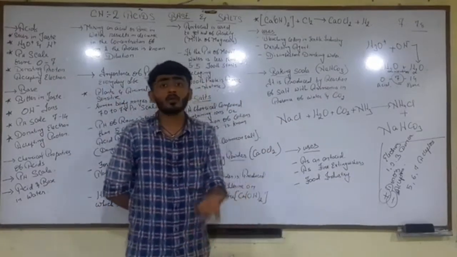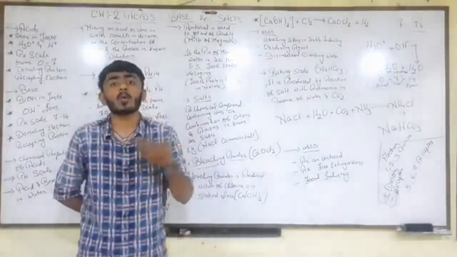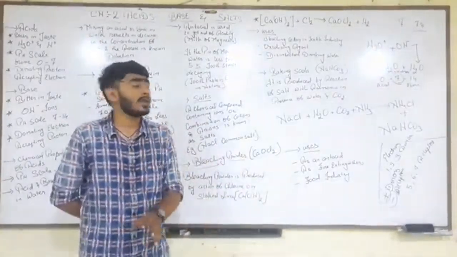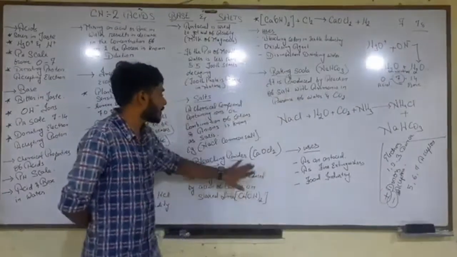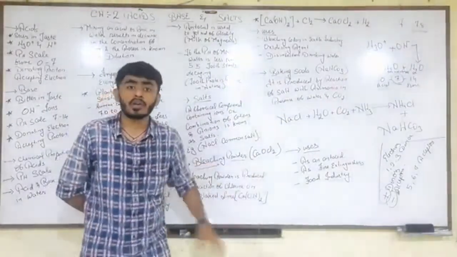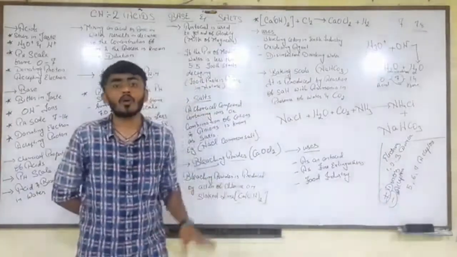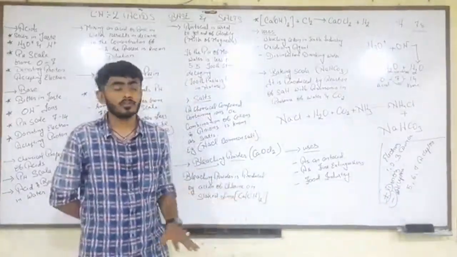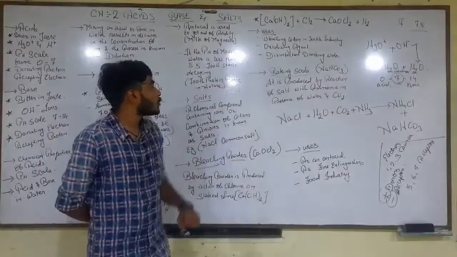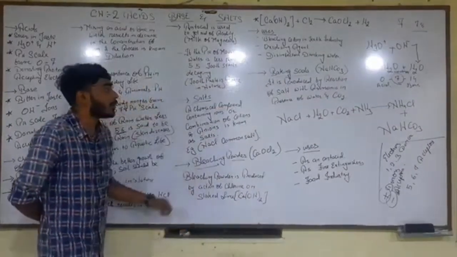The third thing is that it is also used as a disinfectant in drinking water. You might have heard about RO drinking water, AquaGuard, etc. They always add bleaching powder minerals to make the water disinfectant, meaning they kill the harmful bacteria in the water, so it is good for our health. I hope you have understood bleaching powder.